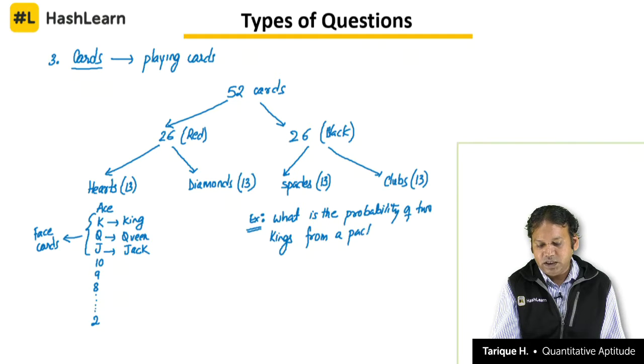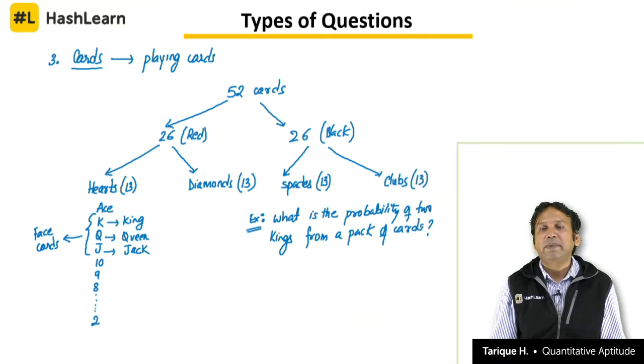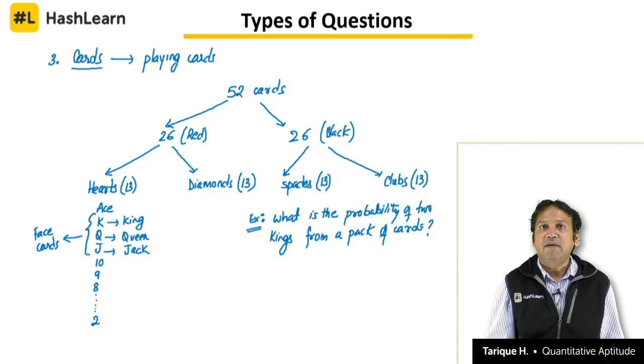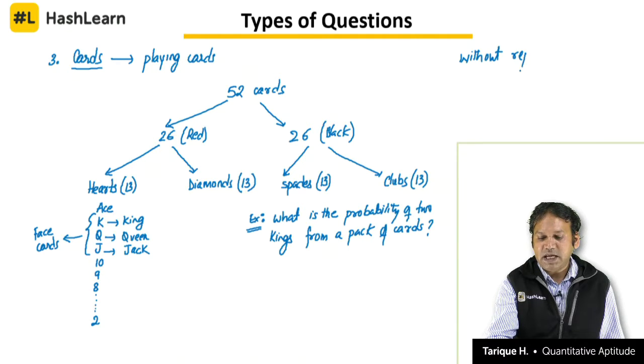So if you take out 2 cards, what is the probability that both will be kings from a well shuffled pack of playing cards? If 2 cards are drawn one after the other without replacement, it is not mentioned here, we should understand that if it is not mentioned, it means without replacement. Without replacement means I am not keeping back the card.